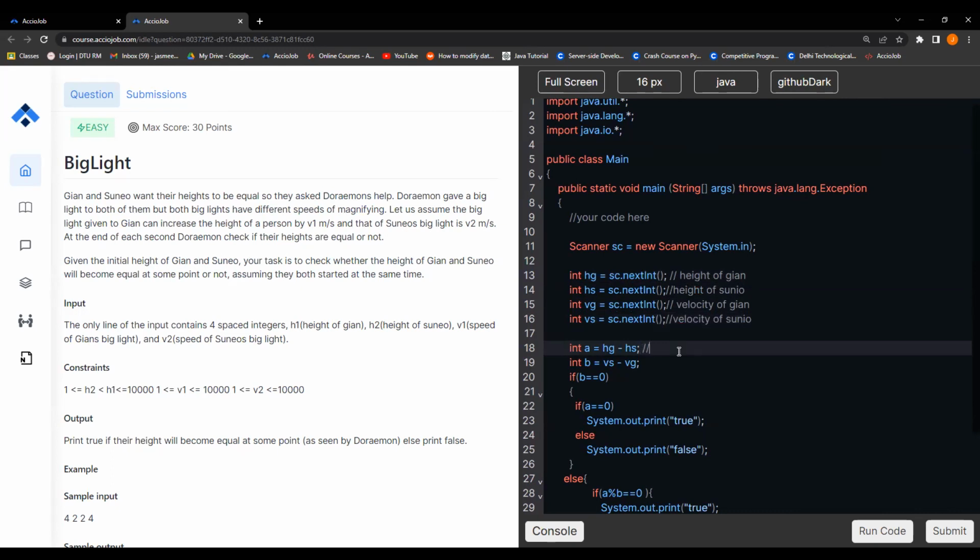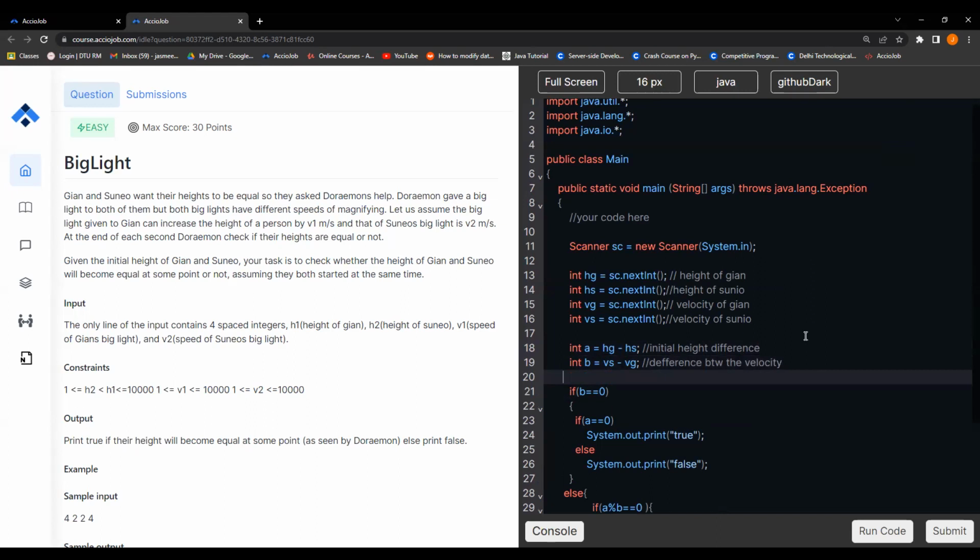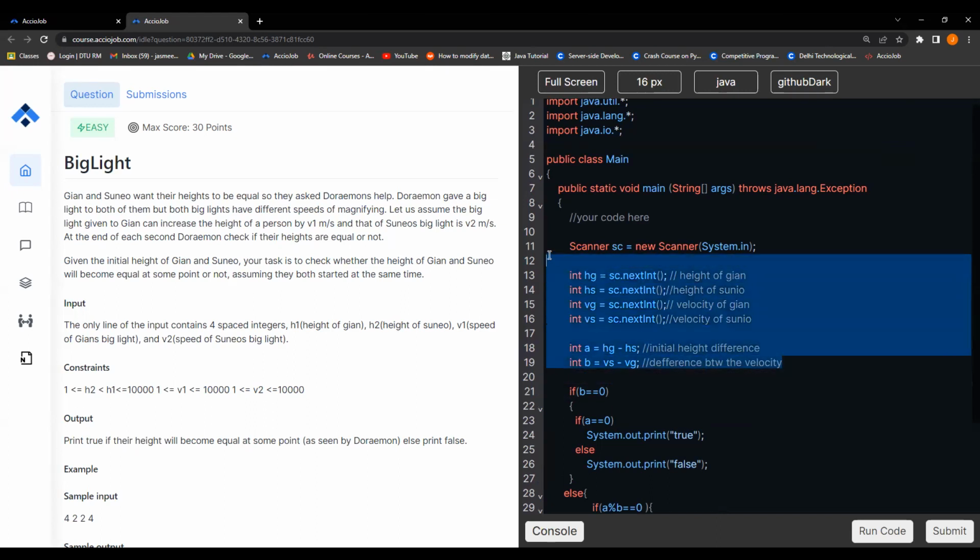I was showing you H1, that is initially H1 minus H2, the height difference. So this is finding the initial height difference, right? This is the initial height difference, and this is the difference between the velocity. Difference between the velocity. Now, okay, till here it is understood, what we are taking as inputs?